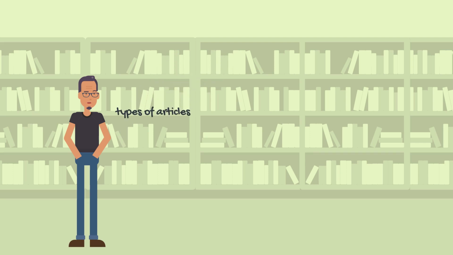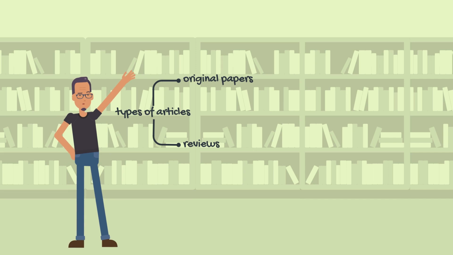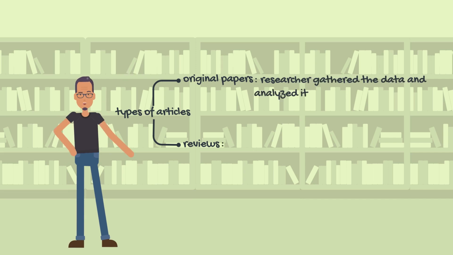There are two major types of articles: original papers and reviews. Original papers are those in which the researcher gathered the data and analyzed it, while reviews are those articles that review a bunch of original papers.